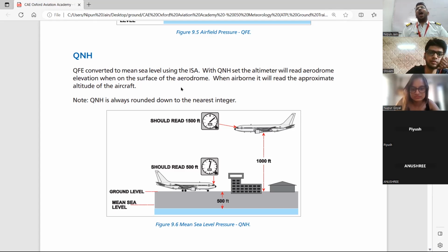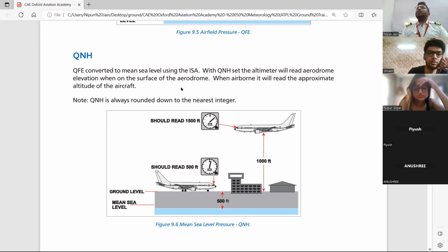Non-ISA condition means actual condition. Some day the temperature at mean sea level will be plus 1 degree, some day minus 10 degrees, some day plus 30 degrees, depending on the season, right? So when we take the actual condition, it is called QFF. But when we take the ISA condition, it is called QNH.